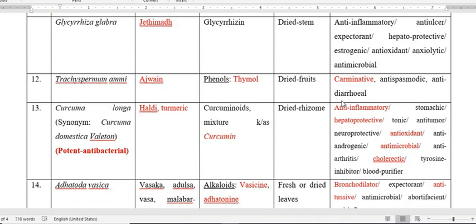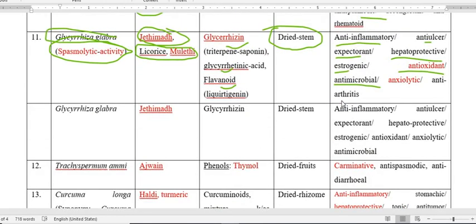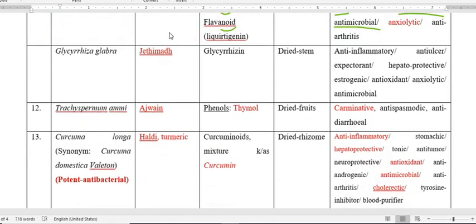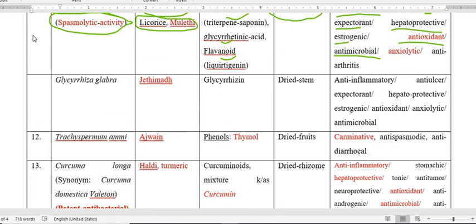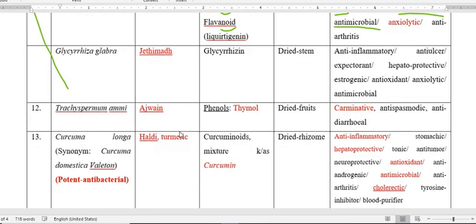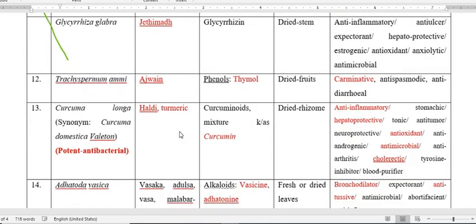Next plant is Trachyspermum ammi. Trachyspermum ammi is one of the very much used spices in our kitchen, called ajwain.